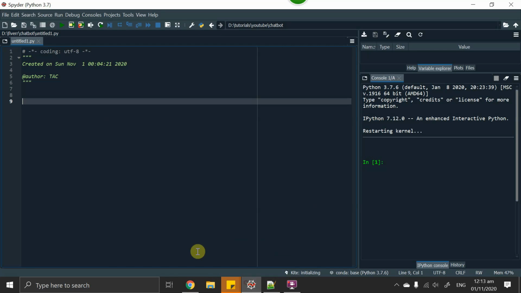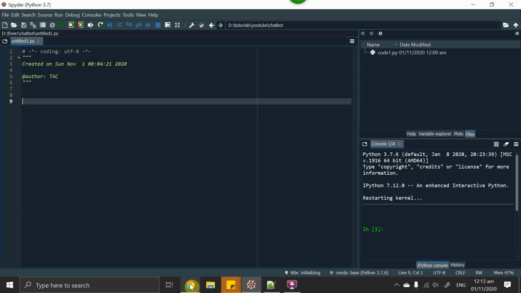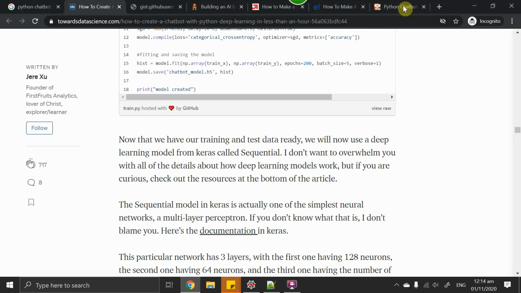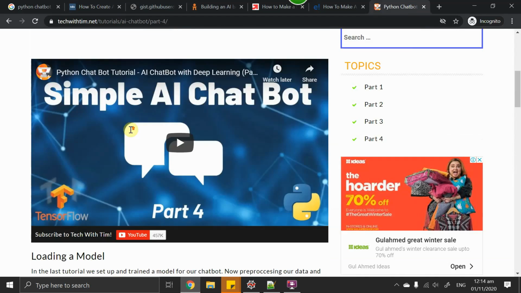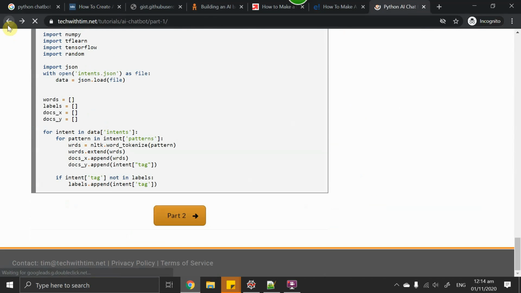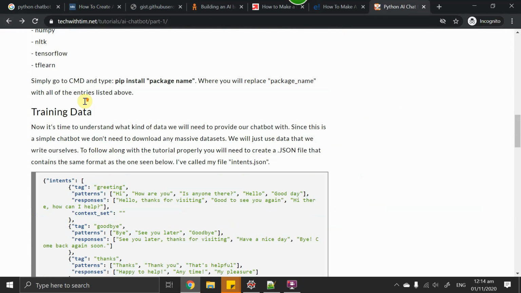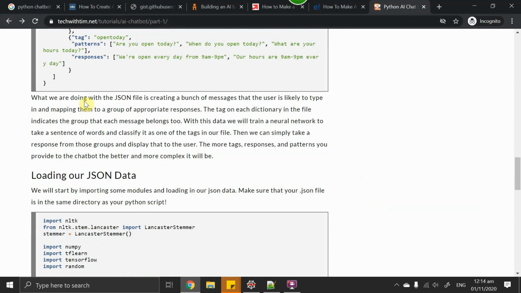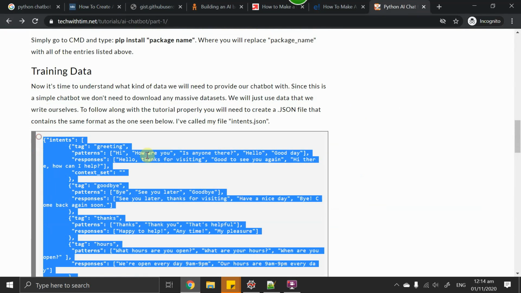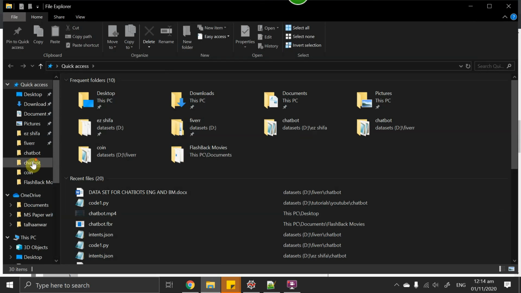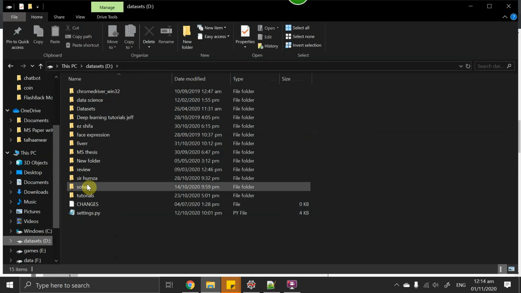So let's start coding. The first thing we need to do is to import the file. We don't have the file yet. Let me figure out where the file is. I think Tech with Tim must have the file. Let me go to part 1. I think we should have it there. Otherwise, I will copy it from here, create a JSON object and paste it there.